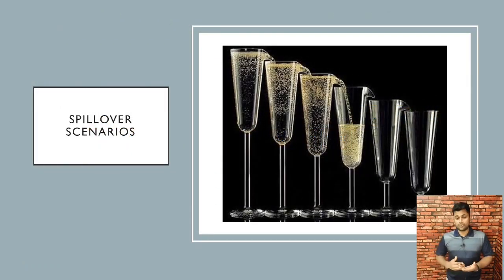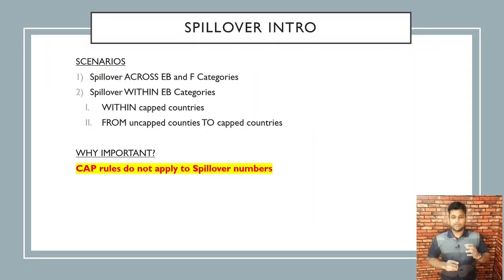Now let's look at spillovers and how spillover scenarios work. There are two major scenarios. One is spillover across employment-based and family-based categories: how do numbers spill over between these two categories? The second one is spillover within EB categories. In the spillover in the EB categories only, there are two subcategories. One is within EB, how do green card numbers spill over within the capped countries, say India or China?